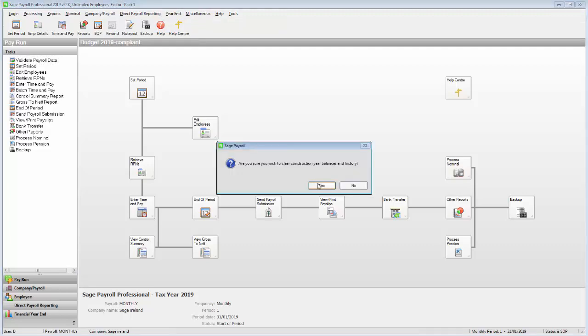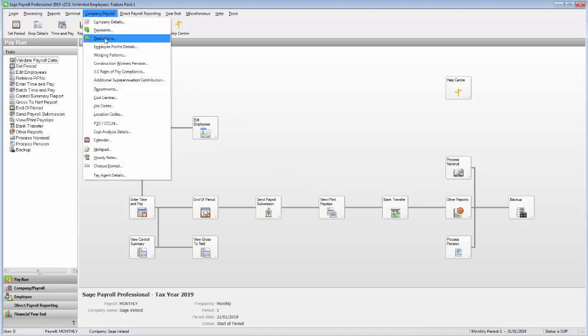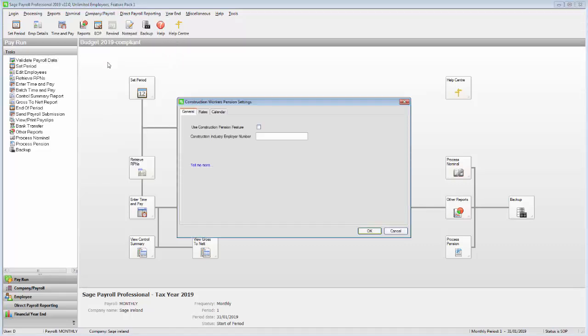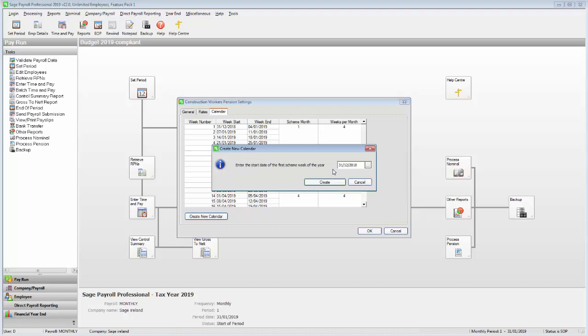When prompted, click Yes. To set up the CWPS tax year calendar, from the menu bar, select Company/Payroll, then Construction Workers Pension. Click the Calendar tab, then click Create New Calendar. Enter the start date of your new CWPS tax year.